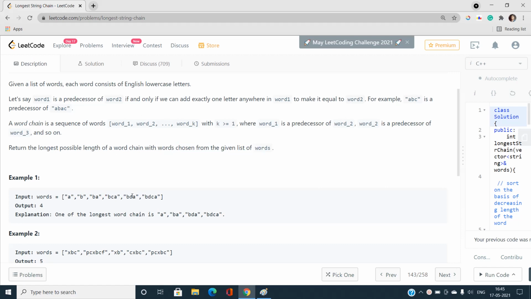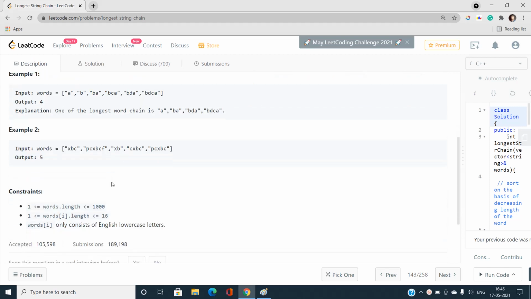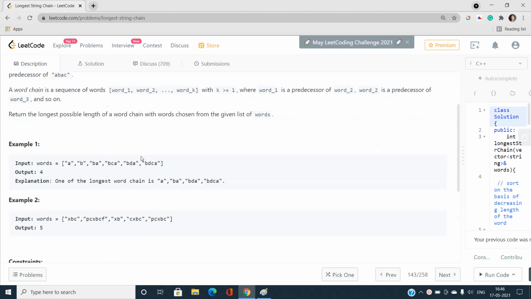I'm going to explain this entire problem with the help of examples also. First, it is important to look over the constraints because they play a very important role here. The words length, that is n, is up to 1000, and words[i].length is up to 16. So how is this going to help us?